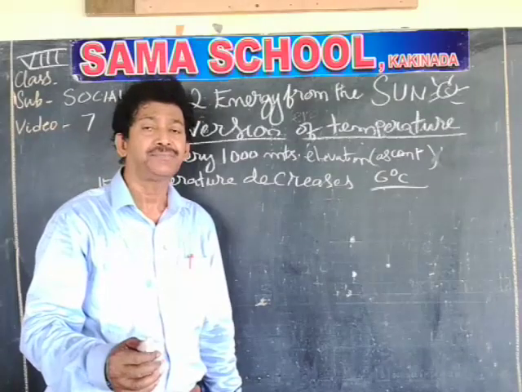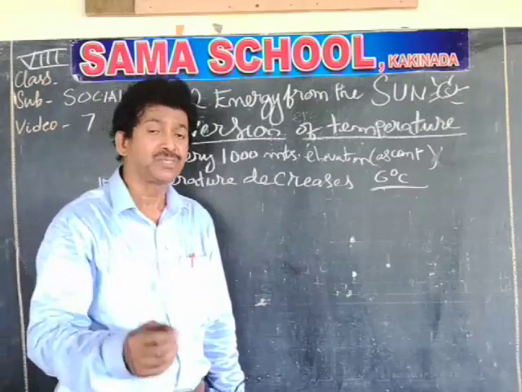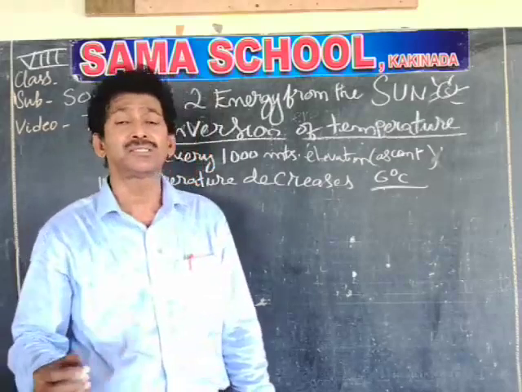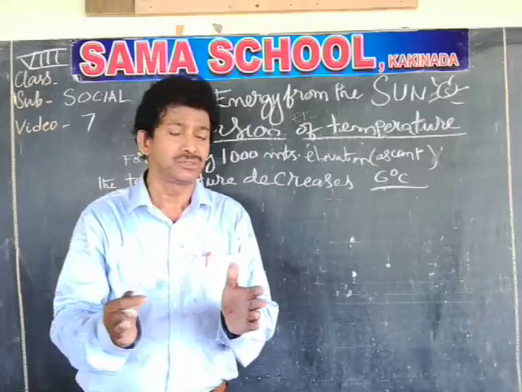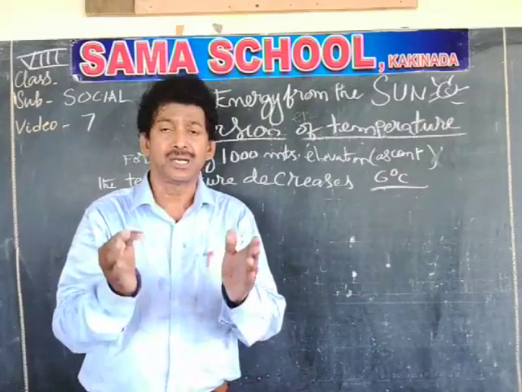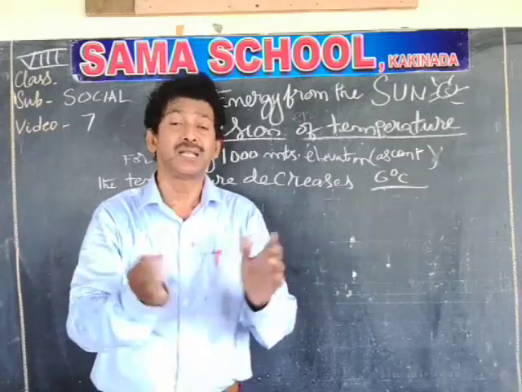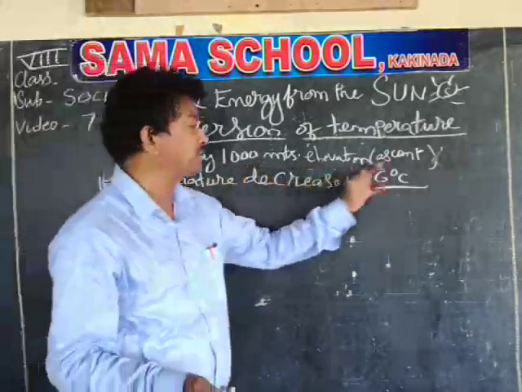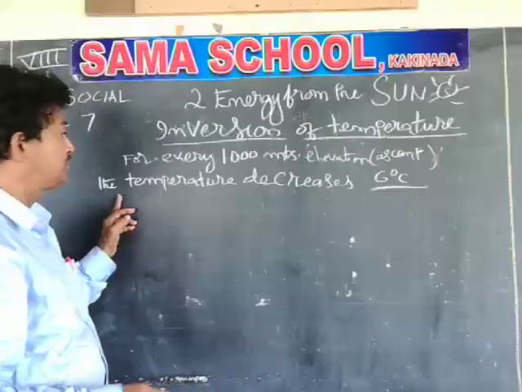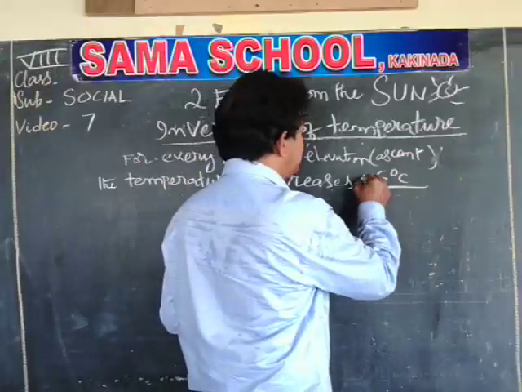You have to understand, altitude means the height above the sea level. You should remember this term. Up to 10th class, this term is useful. Latitude, altitude, they should not be confused. So altitude is the height above the sea level, and that will affect the temperature. So for every 1000 meters of elevation or ascent, the temperature decreases by 6 degrees.